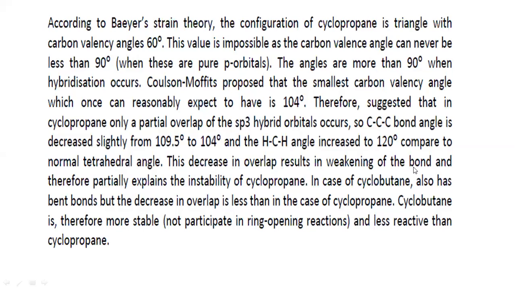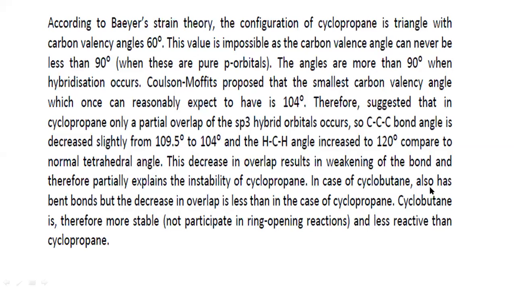As the bond angle decreases from 109 to 104, the bond is weakened, and this therefore explains the instability of cyclopropane. That's why, as they are not going to achieve the normal bond angle, they are less stable than the normal cycloalkane.